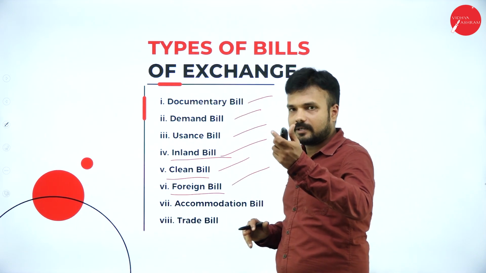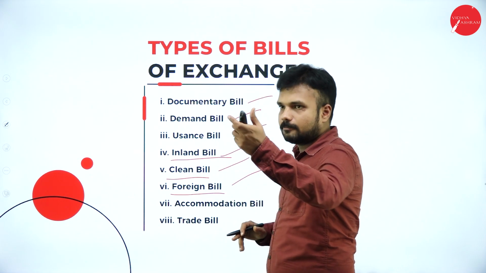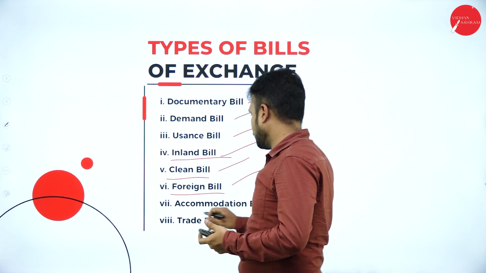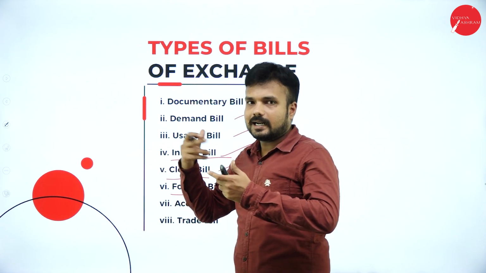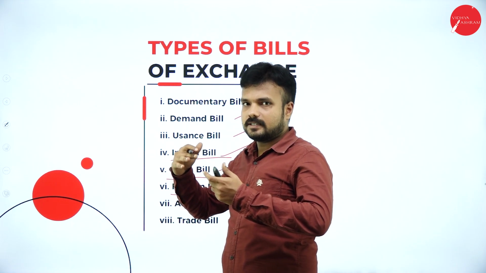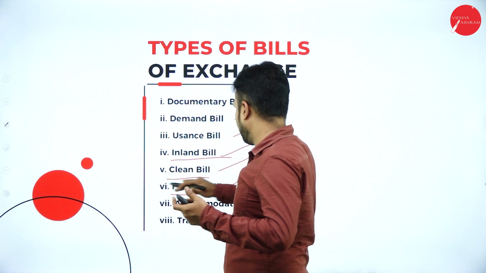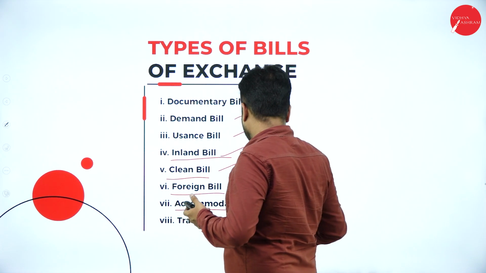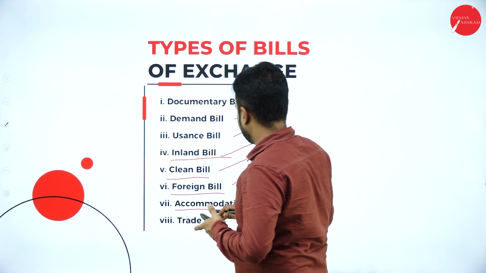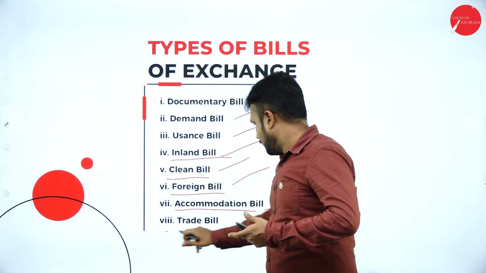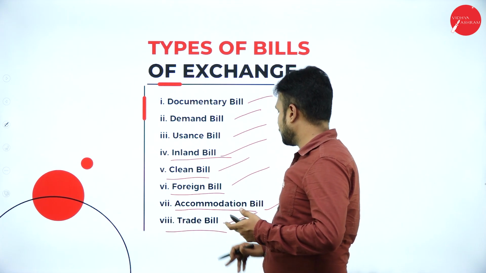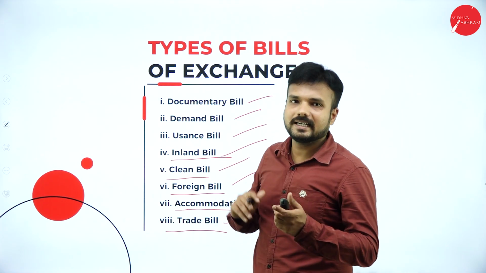Okay, so between two parties or two people of different countries, that we call a foreign bill. For our country, if any transaction is going to happen with foreign people, we call it a foreign bill. Accommodation bill, the name itself says it is about accommodation. Trade bill. Okay, so it is a bill that has been issued in trade activities.